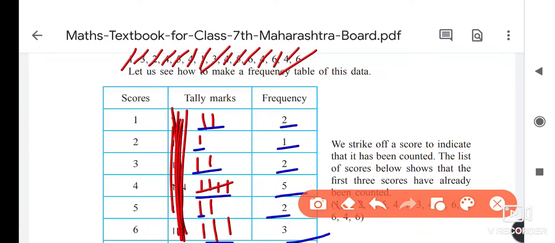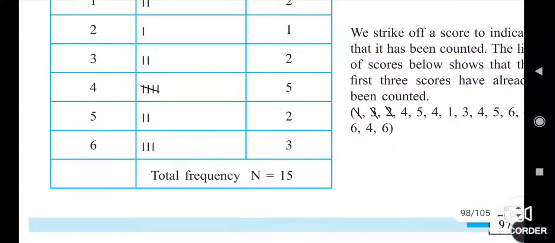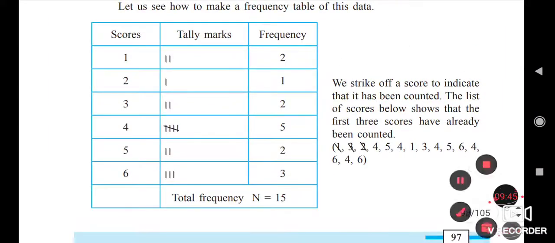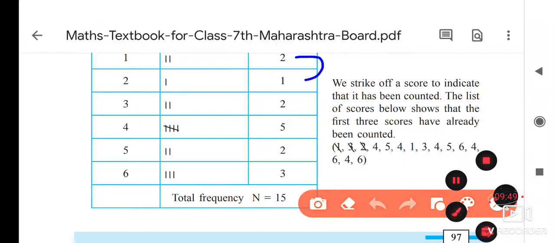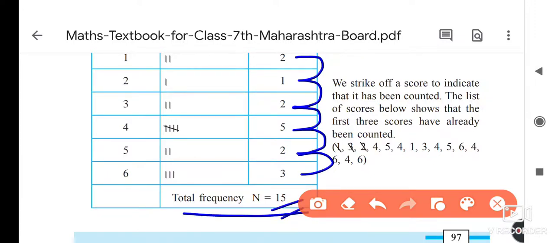We have to make a frequency table by using the data. Here it is raw data, or given information, using this. And the next point is how to make it, I will explain to you. Now we have to do the addition of this. So here 2 plus 1, 3, plus 2, 5, plus 5, 10, 10 plus 2, 12, plus 3, 15, and this is the total frequency.